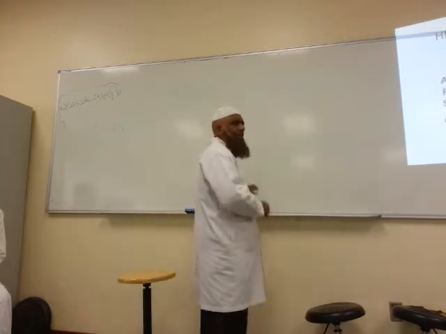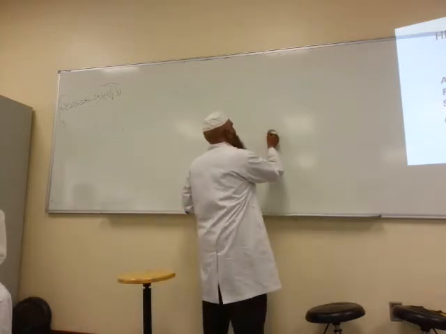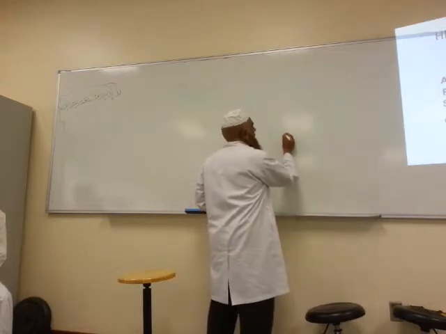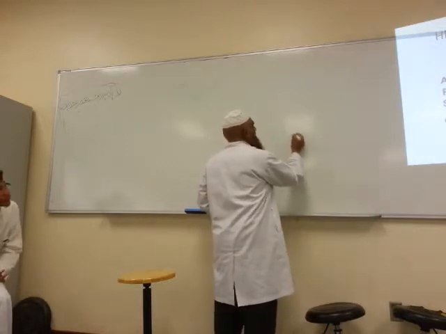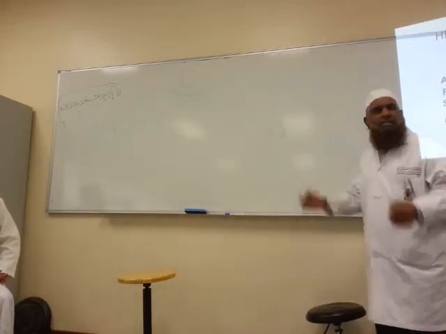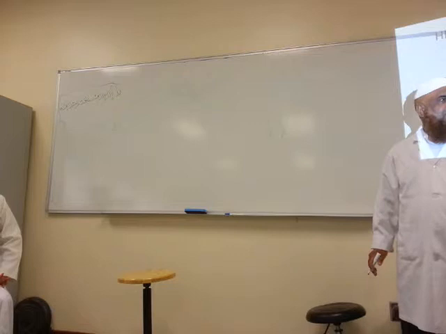Normally, in a normal person, if you do this electrophoresis, how much hemoglobin A? We are talking about an adult person, male or female, both. What is the normal range of hemoglobin A in an adult person?